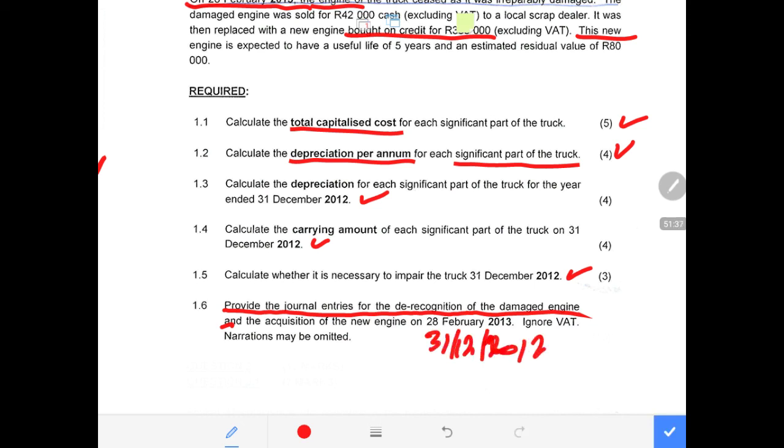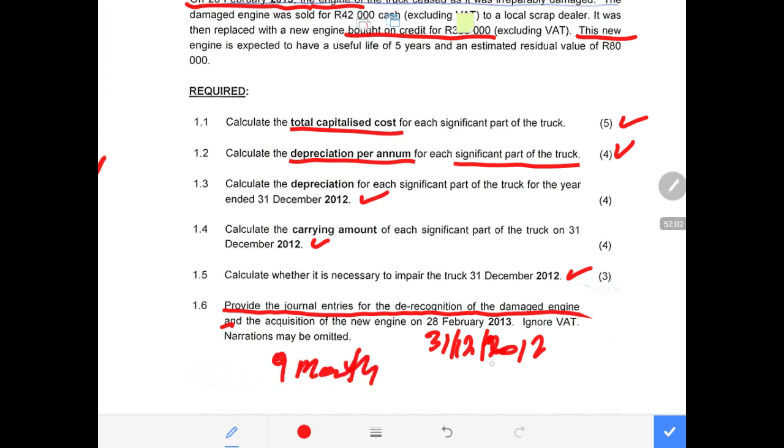That means you must account for the depreciation for each of the components for the full year. When I'm saying each, I'm referring to the main body depreciation for the full year. You record the depreciation, then after the inspection depreciation for the full year, and which other component, and this new engine for 9 months, because the new engine was in the business for 9 months.